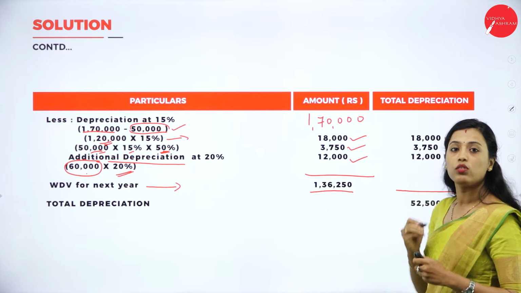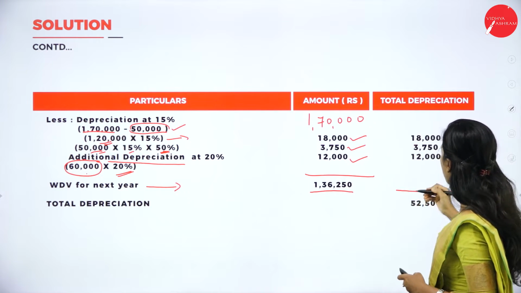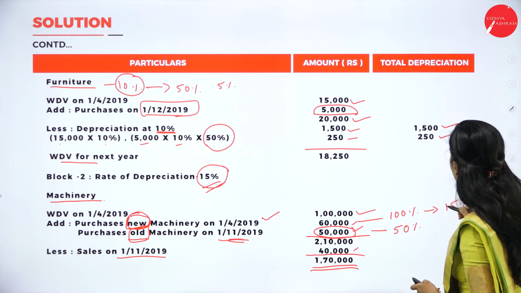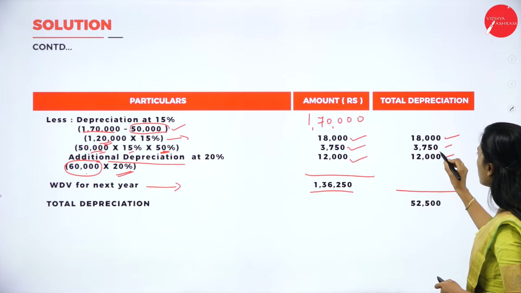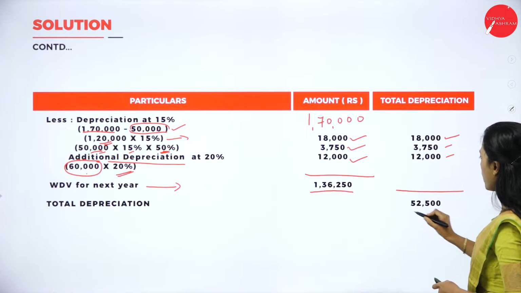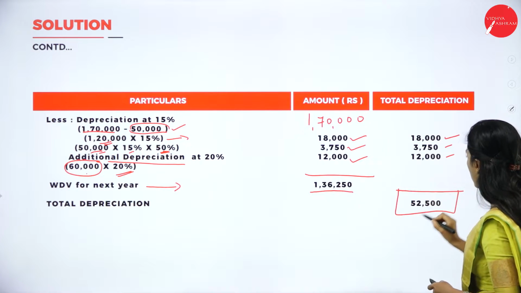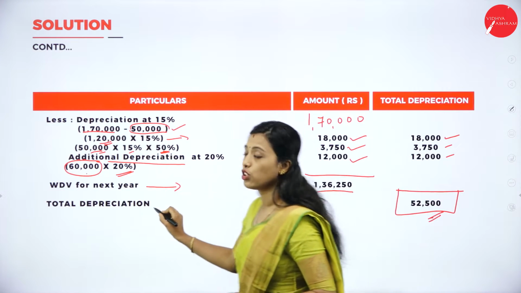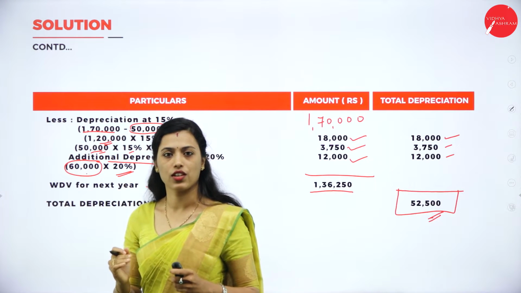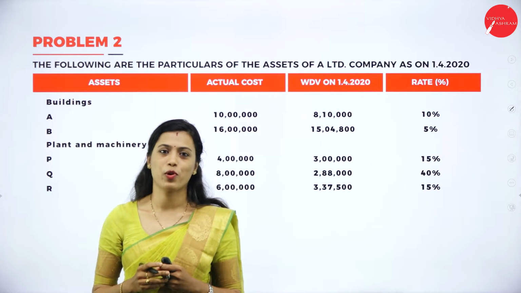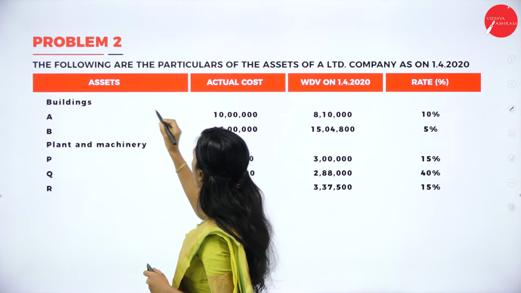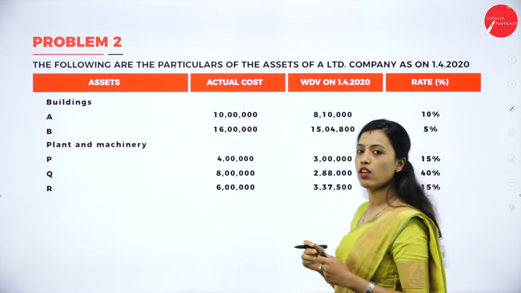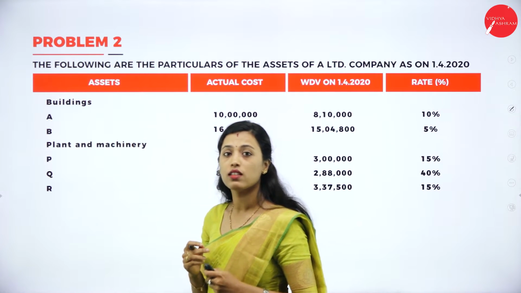Now we have to total all the depreciation: 1,500, 250, 18,000, 3,750, 12,000. So total it is 52,500. This is total depreciation. Now we will see the second problem. The following are the particulars of the assets of A Limited Company as on 1/4/2020.